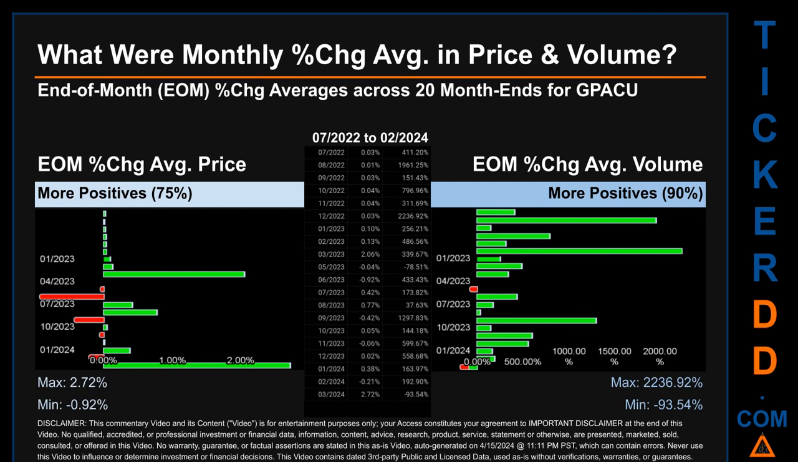Price saw an end-of-month max of 2.72% in average percentage change, along with a minimum of -0.92%. For volume, the maximum and the minimum monthly percentage change were respectively 2,236.92% and -93.54%.